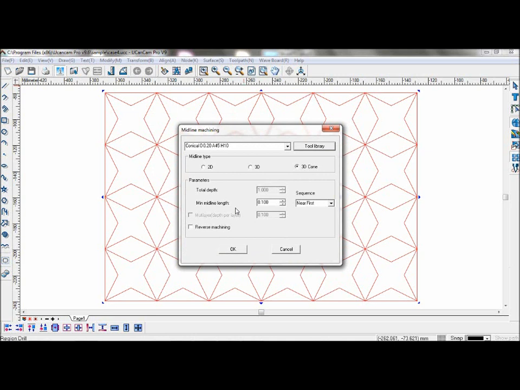You can change your midline length. You can change your minimum midline length and set your sequence to near first to speed up machining. Reverse machining is to machine the original toolpath in the reverse direction again after the first time machining in order to make sure the surface of the material becomes smooth. This is not needed for demonstration. Click OK.